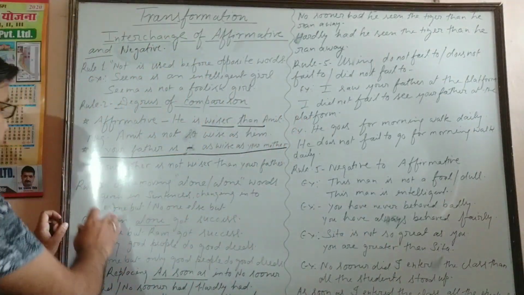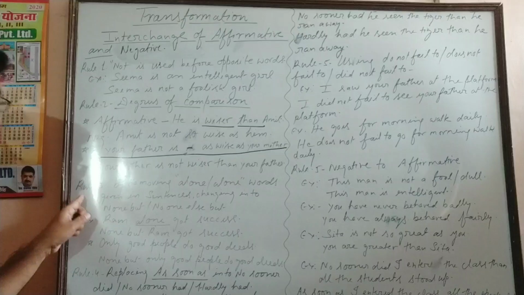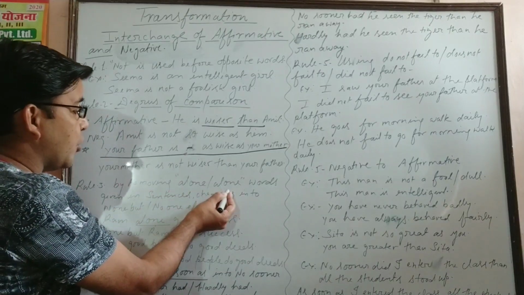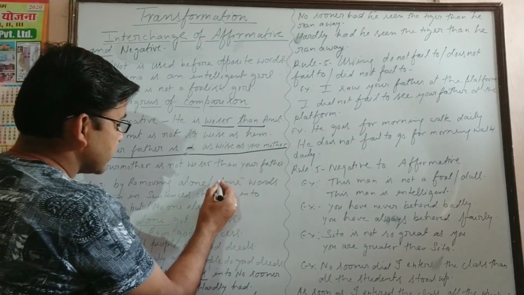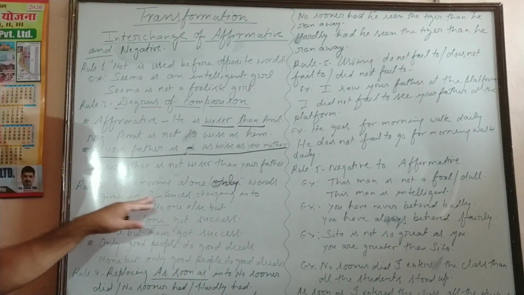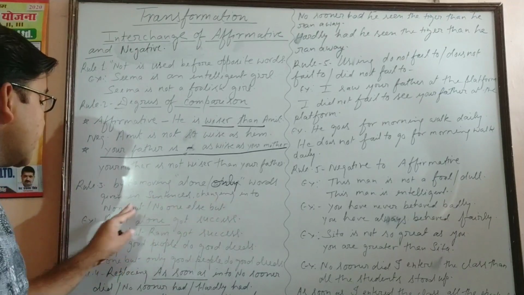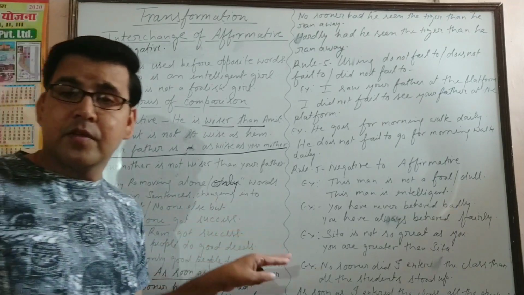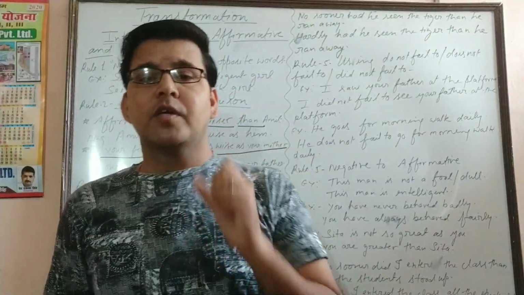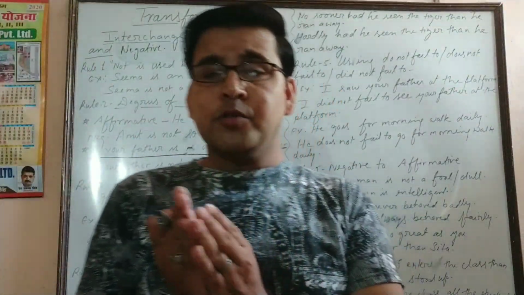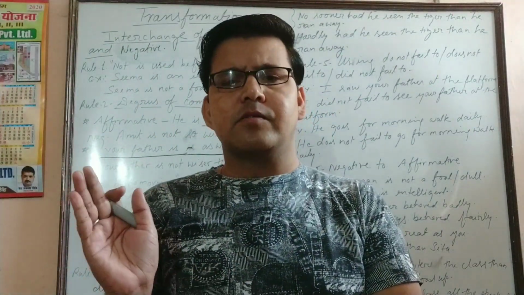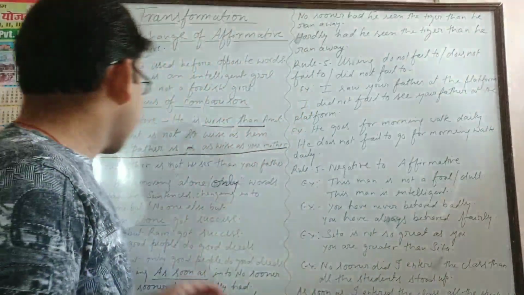Now next, the third important thing I would like to teach you. By removing alone and only words given in the sentence, changing into none but or no one else but. If your affirmative sentence has only or alone, then only and alone change into none but or no one else but in the negative sentence. It is very simple.